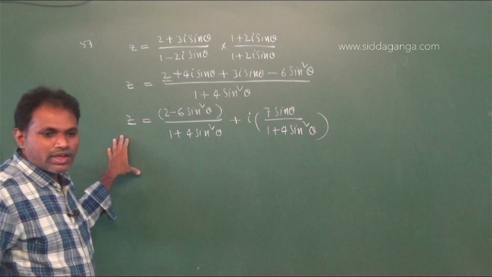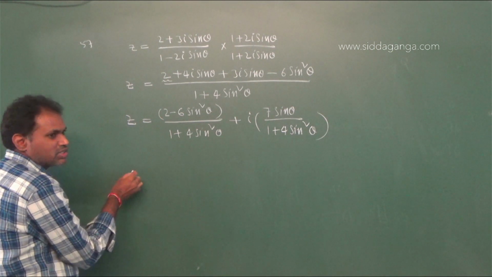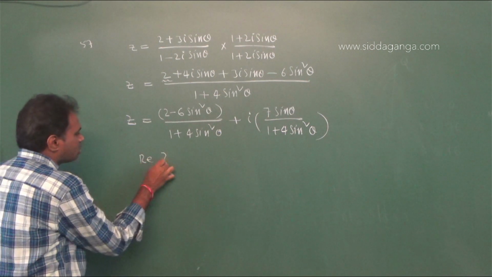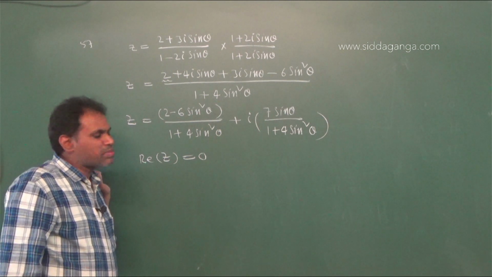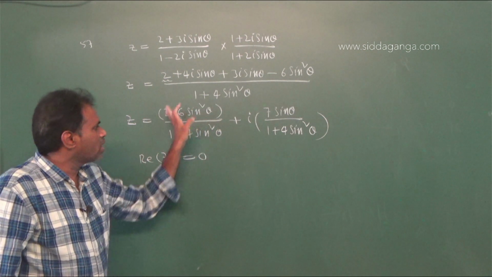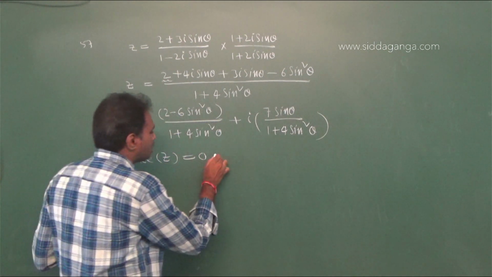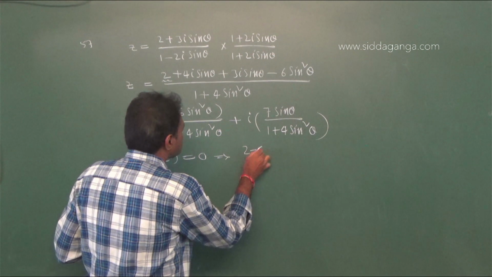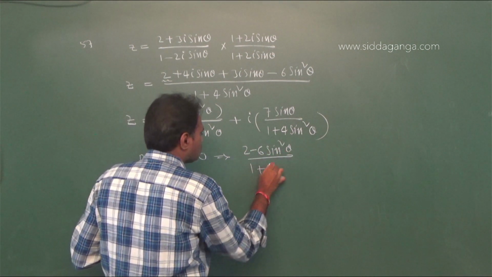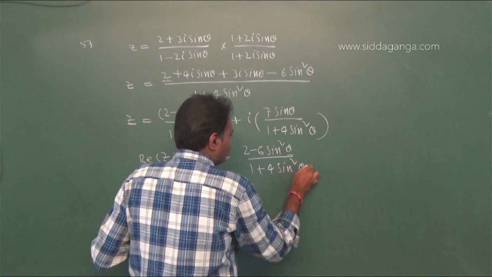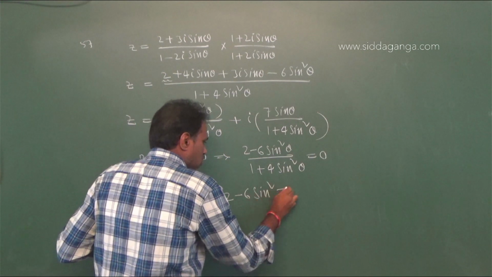Now clearly the given z is purely imaginary. Since z is purely imaginary, the real part of z equals 0. Since the given complex number is purely imaginary, I have to get the real part as 0. Therefore Re(z) equals 0 implies that the real part, 2 minus 6 sin square theta divided by 1 plus 4 sin square theta, equals 0. Therefore 2 minus 6 sin square theta equals 0.